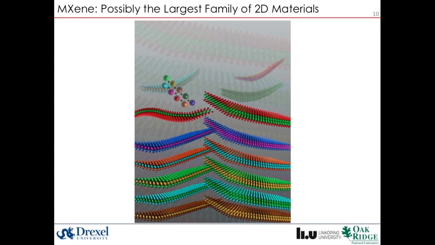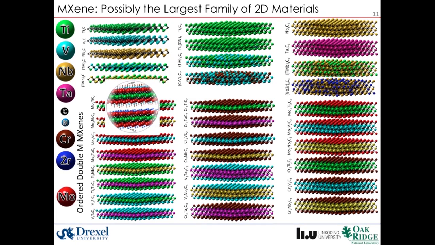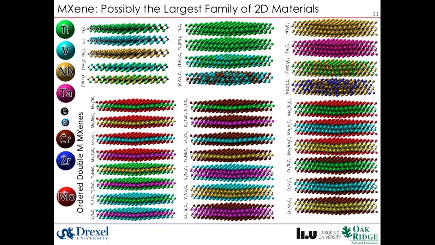We can now design new structures and control properties by varying elements in carbides containing 3 or 4 layers of transition metal atoms, and further modify their properties by changing the surface terminations. This should lead to unique combinations of properties such as metallic conductivity combined with surface hydrophilicity, and will unquestionably render MXene the largest family of known 2D materials.